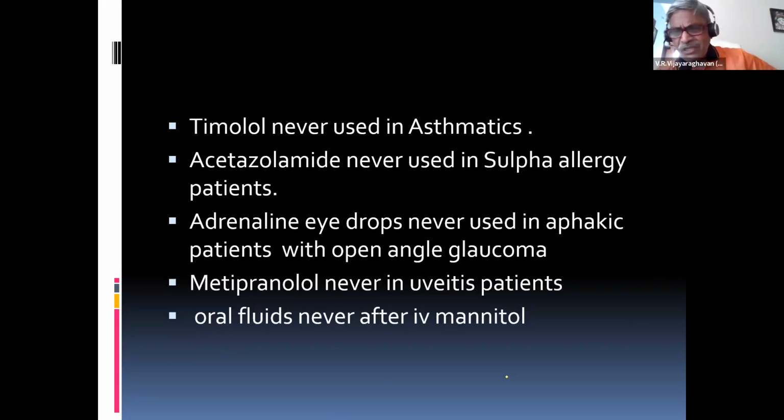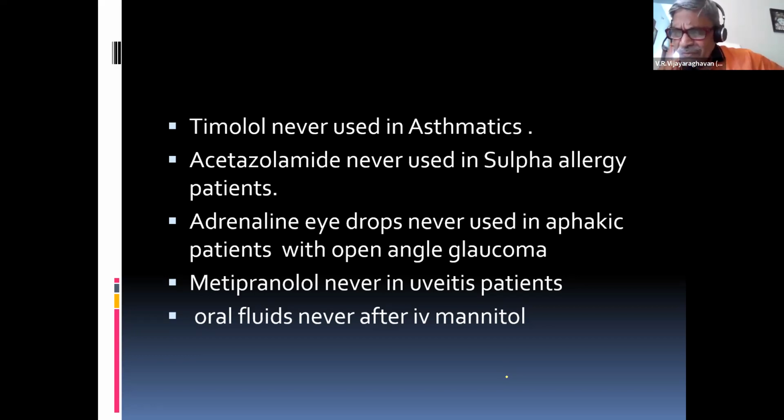Of course, there are some drugs which are used in glaucoma patients. Timolol is a non-specific beta blocker, so it can act both on the cardiac system as well as the respiratory system. That is why it is never used in asthmatics. Acetazolamide can decrease secretion of aqueous, and it is a sulfur drug. It can cause a problem for sulfur-allergic patients. So acetazolamide is never used in sulfur-allergic patients.